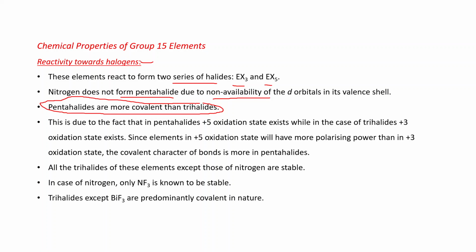According to Fajan's rule, which we discussed in class 11, more positive charge means more polarizing power, and more polarizing power means more covalent character. Clear? That's why, in pentahalides a +5 oxidation state exists, while in trihalides a +3 oxidation state exists. Since elements in the +5 oxidation state have more polarizing power than in the +3 oxidation state, the covalent character of the bond is more in pentahalides.